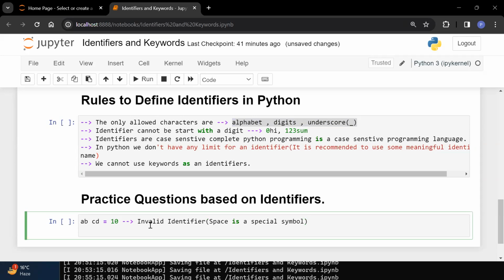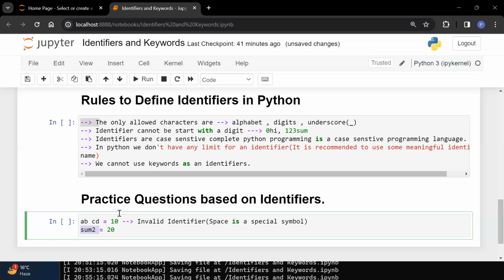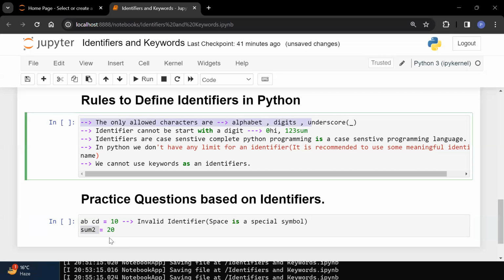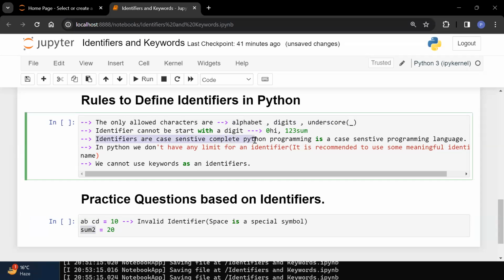Let me take one more example. I am taking something like sum2 is equal to 20. Now let's take the only allowed characters are alphabet. Yes, allowed characters are alphabet. No any issue is there. Digits is present, fine. Underscore is not present. That is also fine. Identifier cannot be started with a digit. Here has the identifier been started with the digit? The answer is no, it is not started with the digit. So that means it is also fine. Identifiers are case sensitive. So yeah, it is case sensitive, fine.